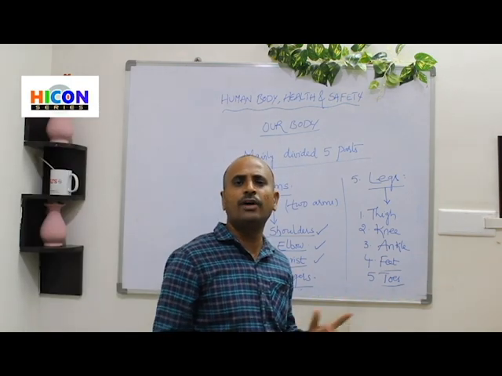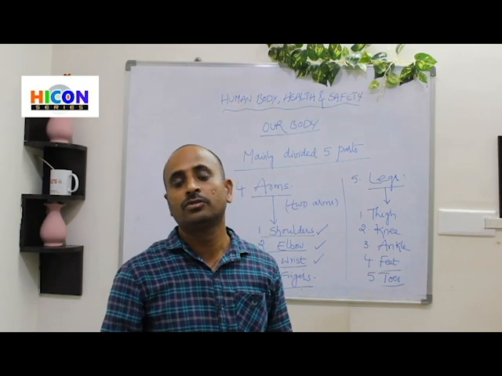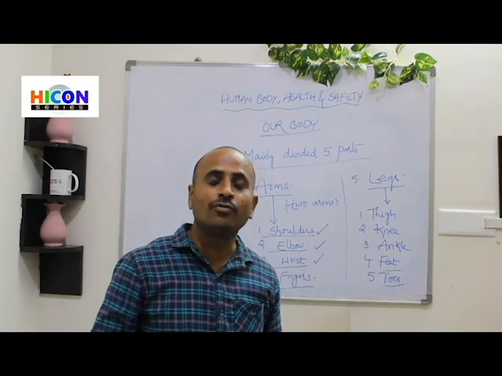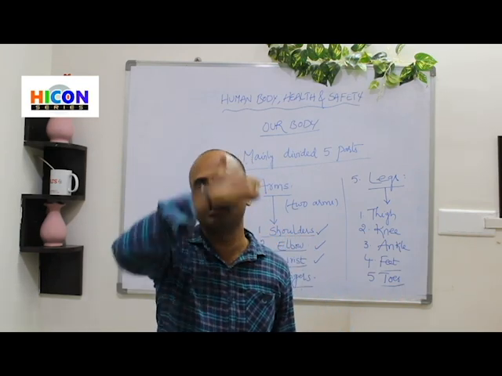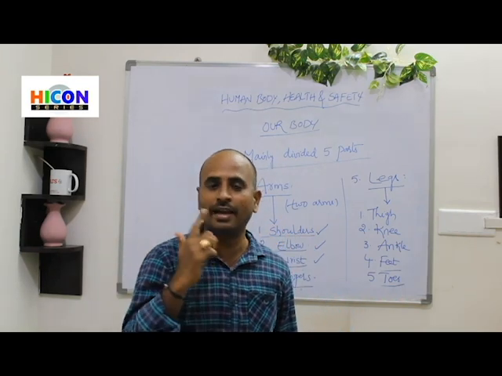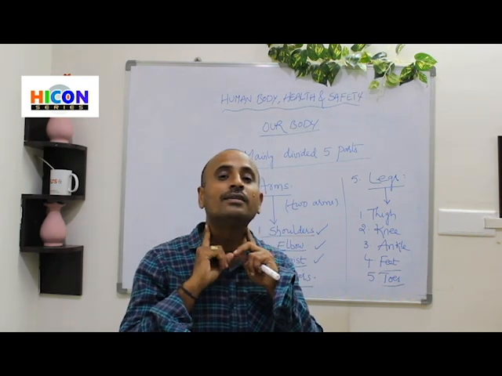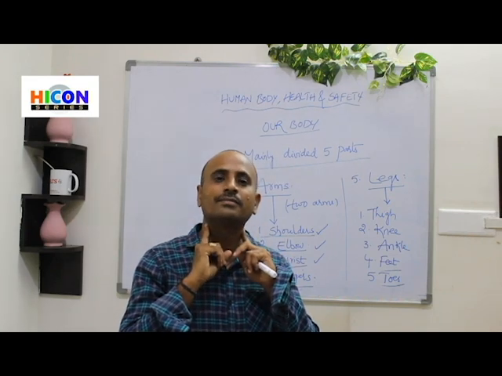So up to now we have discussed the main parts of our body. So what are the main parts of our body? Can you children tell me? What is this part called? Yes, head. What is this part called? Yes, neck.